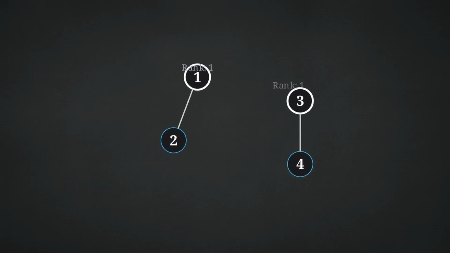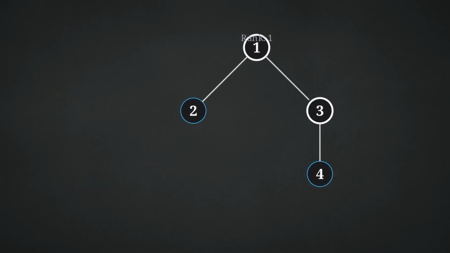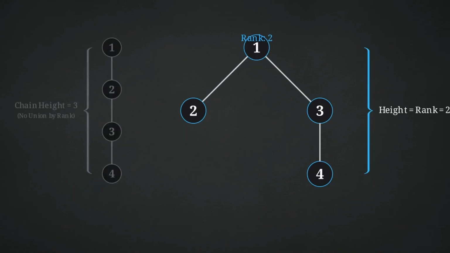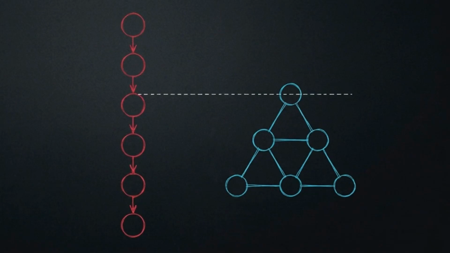Now we hit the test case, merging set 1 with set 3. Both roots share an equal rank of 1. Following our rule, node 1 absorbs node 3. The structure shifts into a balanced pyramid, and node 1's rank increments to 2. Compare this shallow pyramid to the vertical linked list we generated in our naive approach.